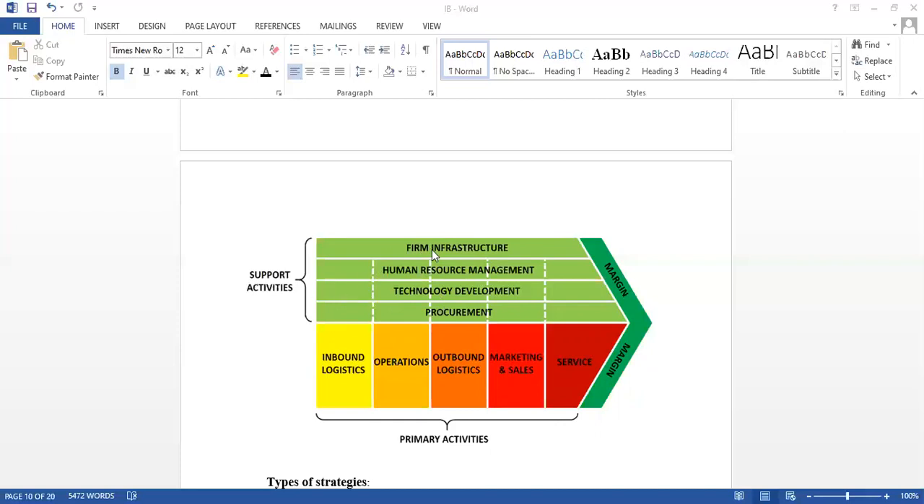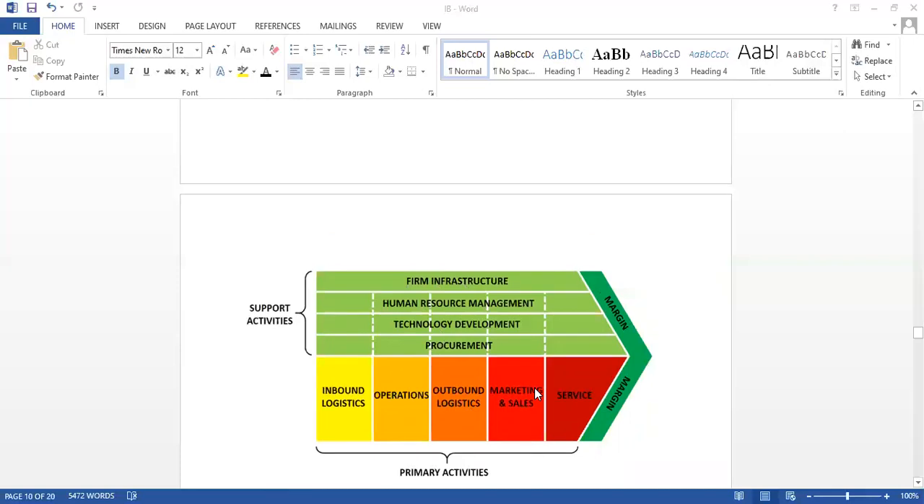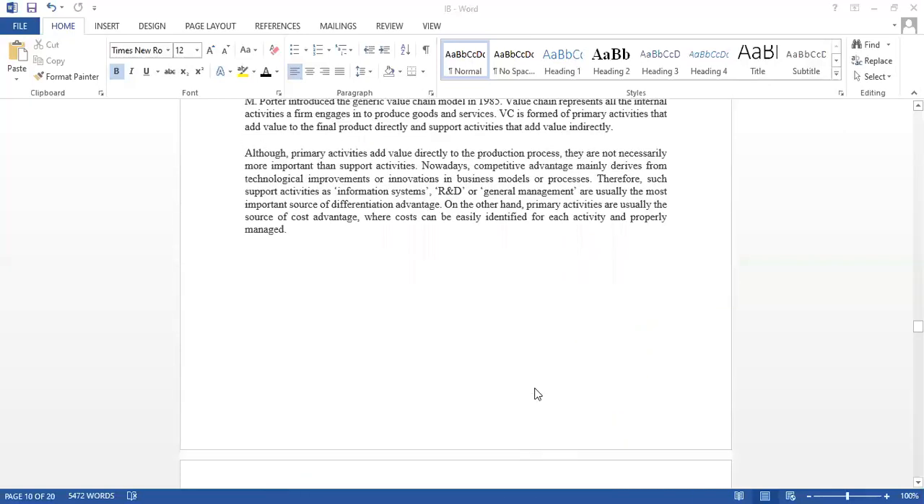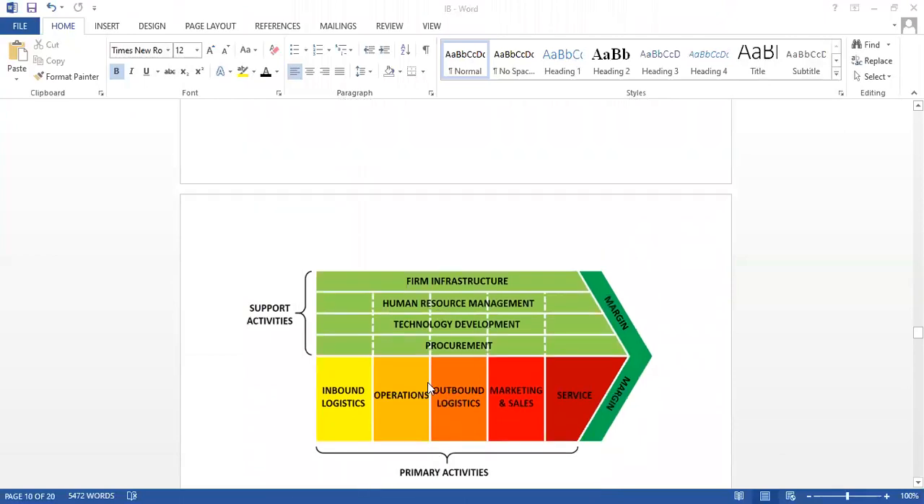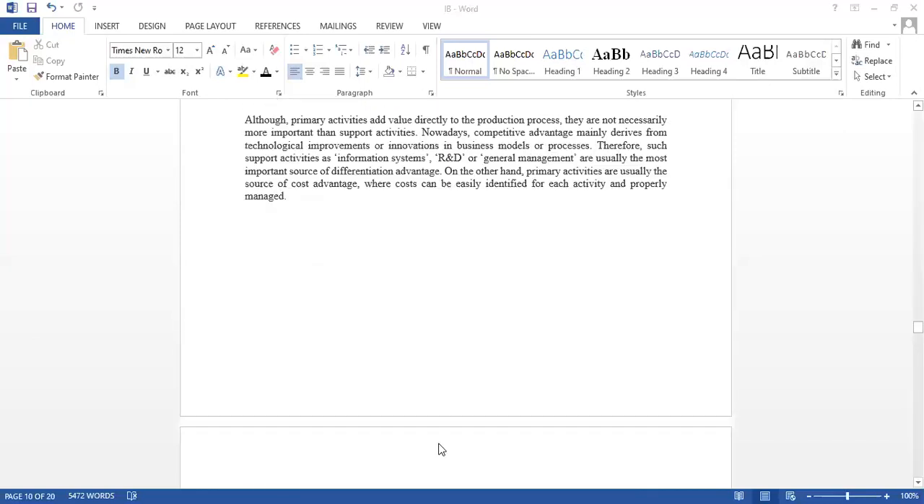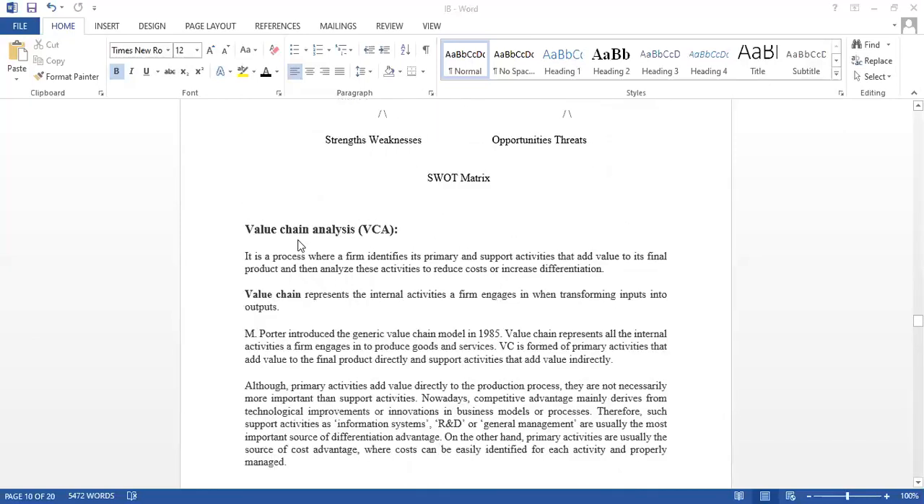So these supporting activities will help you to complete your primary activities. This is value chain analysis. Hope you understand this value chain analysis. You need to remember these primary activities and supporting activities, which combined, or jointly, will give value to the organization.